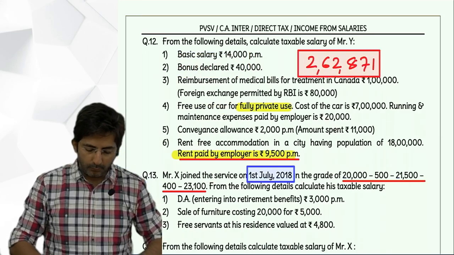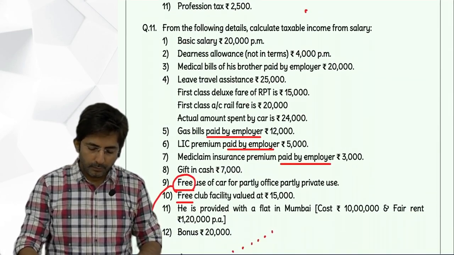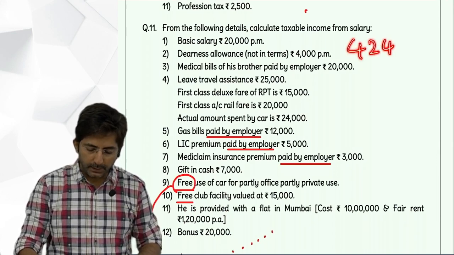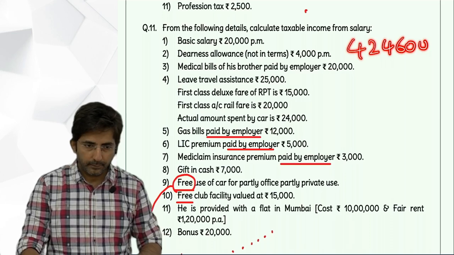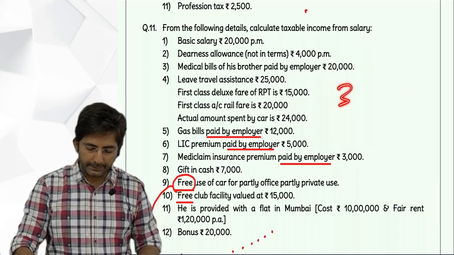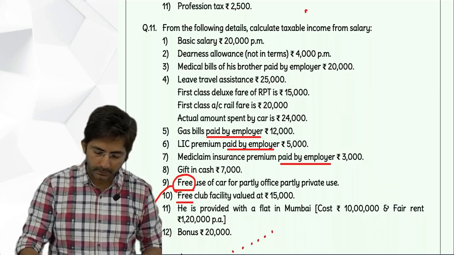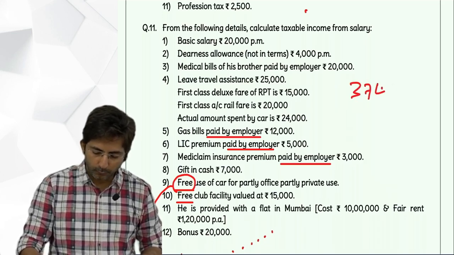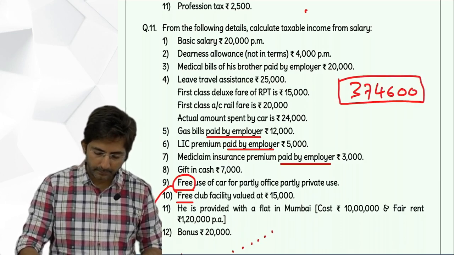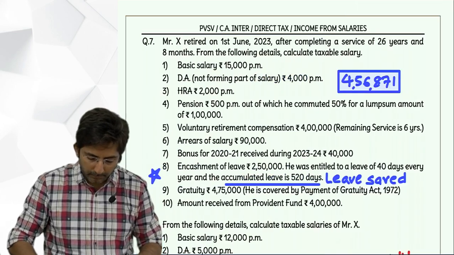So now check what is the gross salary, total of all. 424,600 is the gross salary. Standard deduction 50,000. Profession tax not there. So the answer is 374,600. This is the final answer, taxable income from salary. That's it. Now just one more question and done.